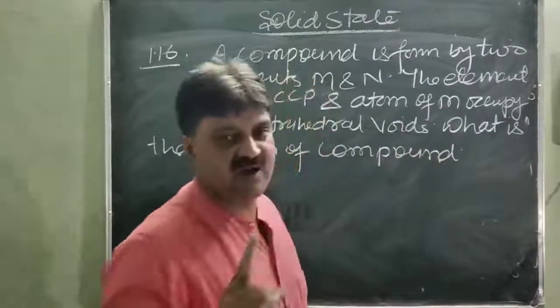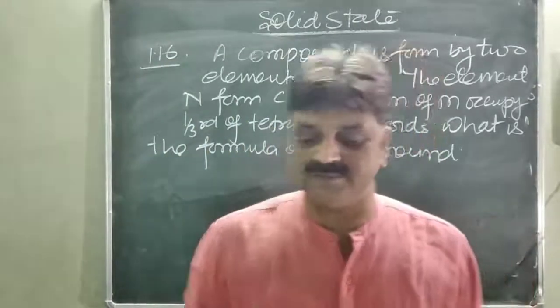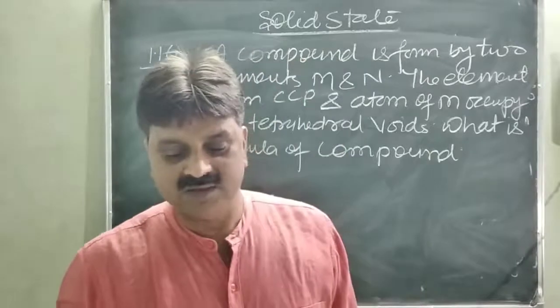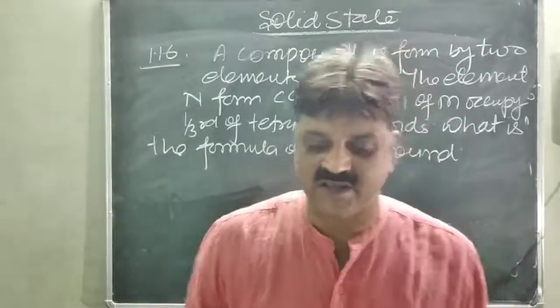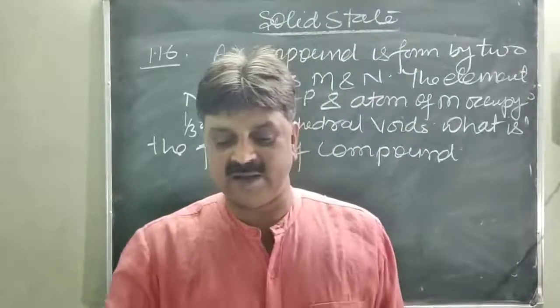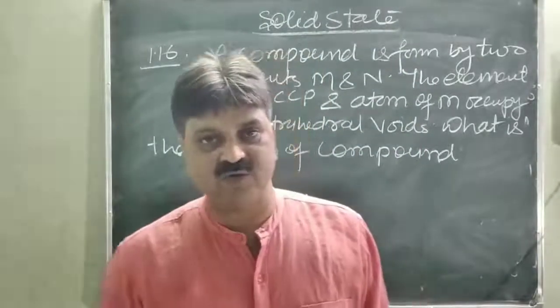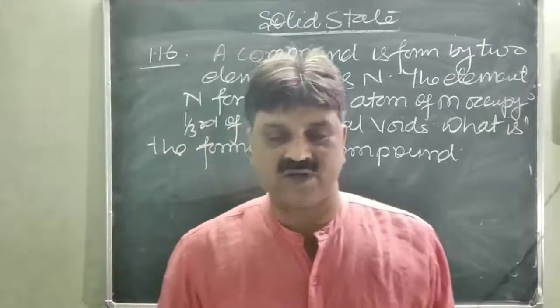A compound is formed by the two elements M and N. The element N forms the CCP, cubic close packed structure, and the atoms of M occupy the 1/3 of the tetrahedral voids. So what is the formula of the compound?